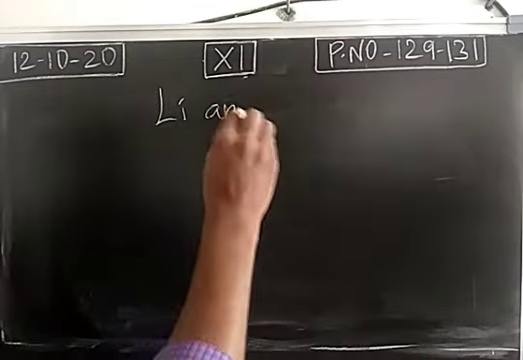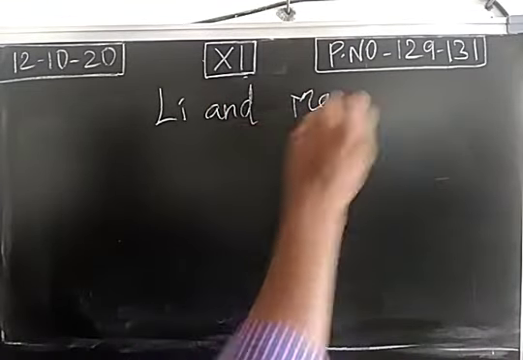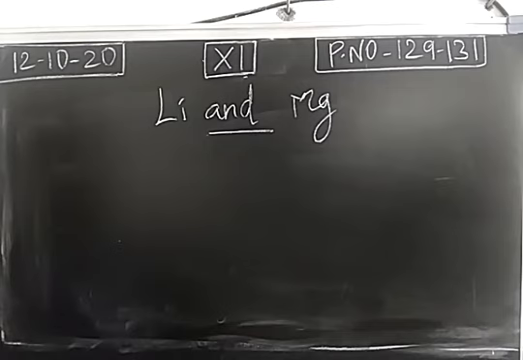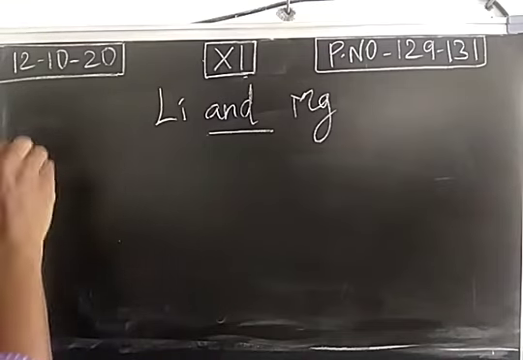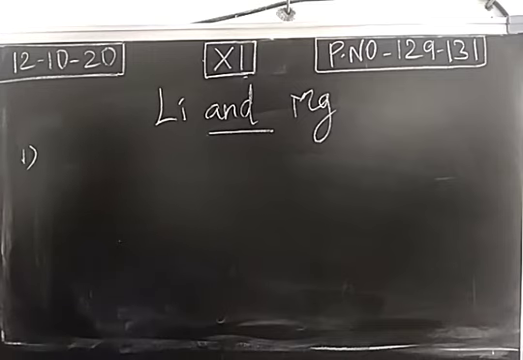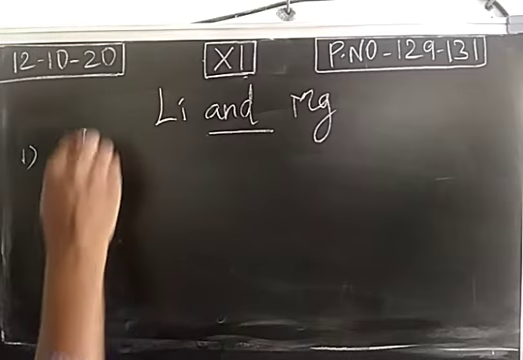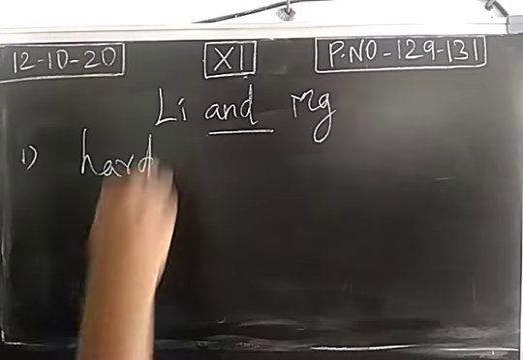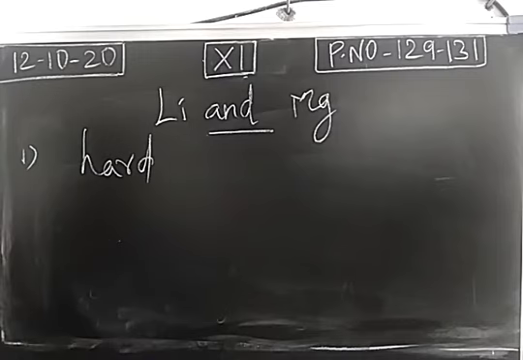So we expect that properties will be similar for lithium and magnesium due to diagonal relationship. We have to prove that. So we may study the properties of lithium and magnesium. We can find what are the properties which are similar. First one, nature of lithium and magnesium. So both are hard metals, right?